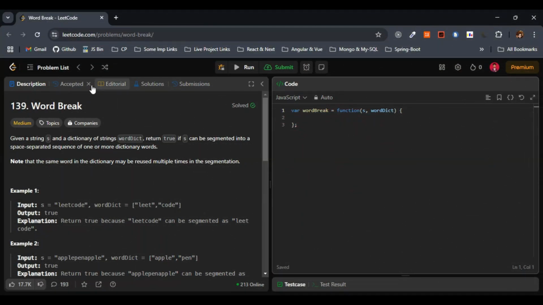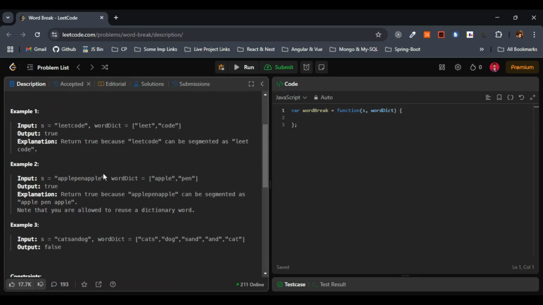Hello everyone, today let's solve problem number 139, Word Break. The question states that we are given a string S and a dictionary of words, the word dict. Our task is to determine if S can be segmented into a space-separated sequence of one or more words